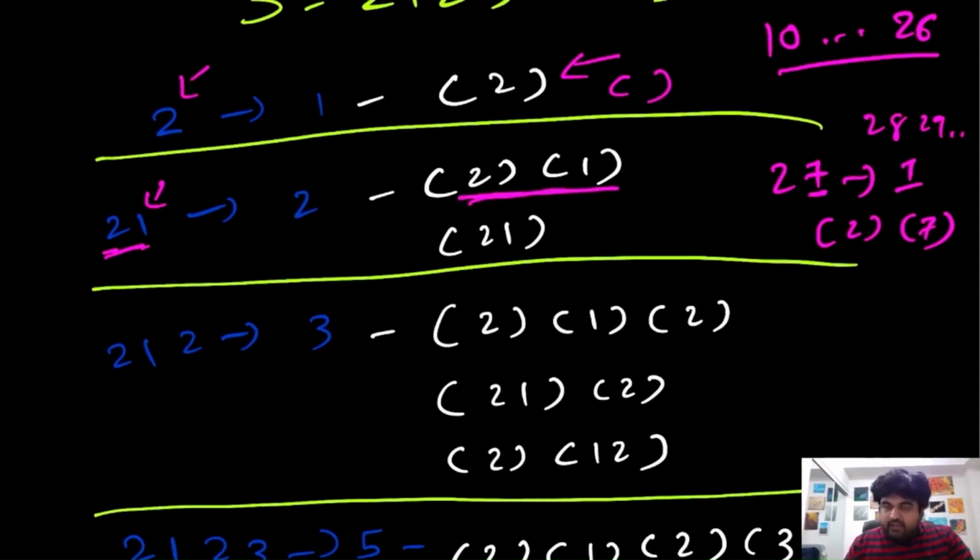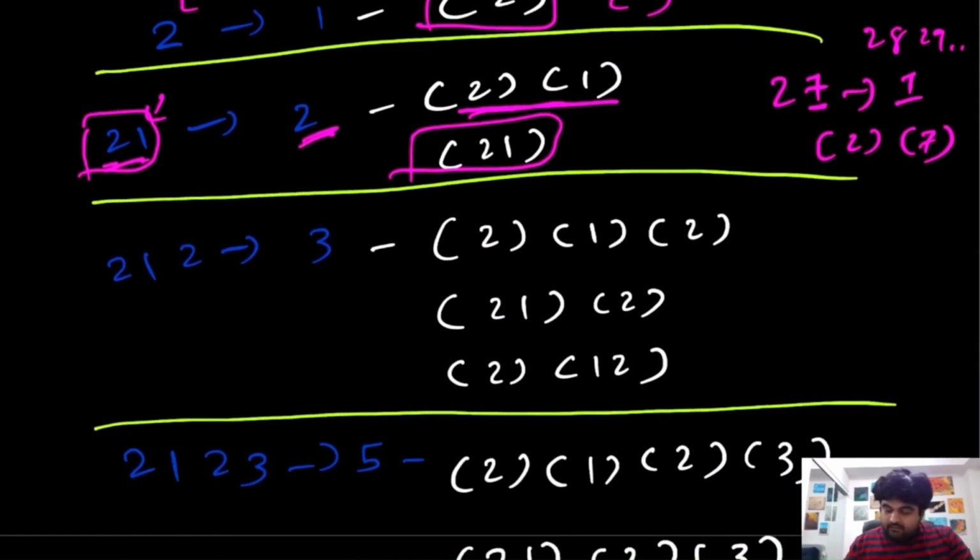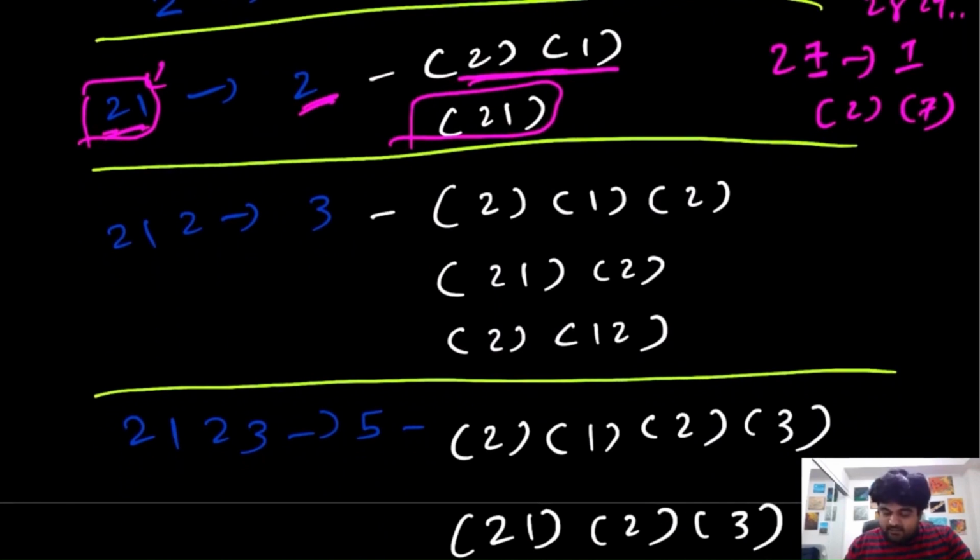That 2 and 1, we are already decoding it with whatever value we were decoding before, and we were using that way. But over here, this 21 by itself falls under this 10 to 26, which means it is a letter by itself. So we are able to add it to our decode list, and that is why we have 2 over here. Okay, but now the interesting part comes in.